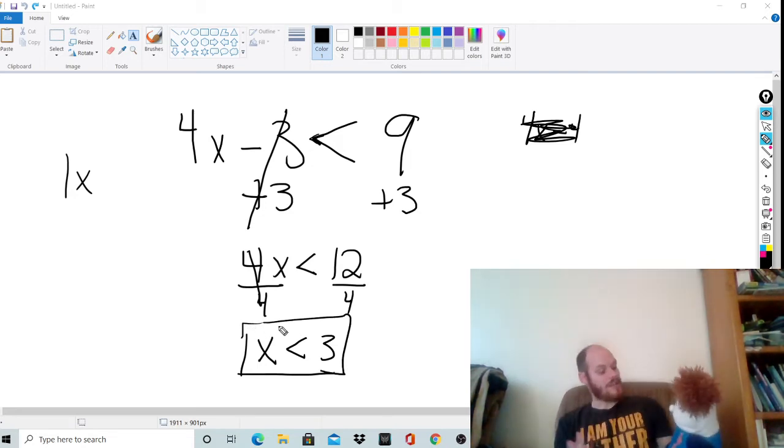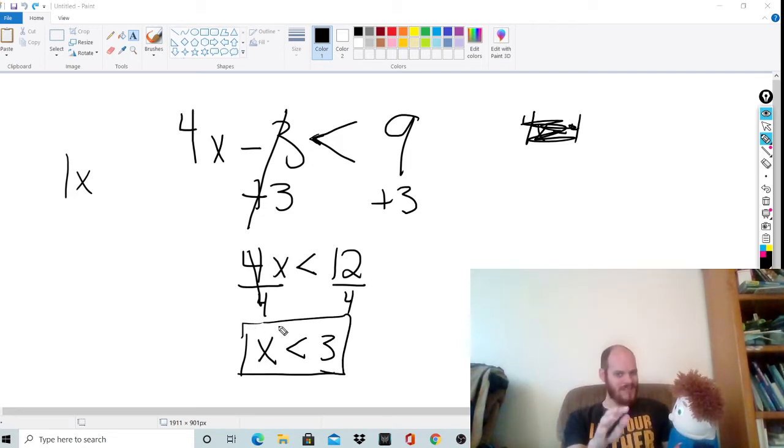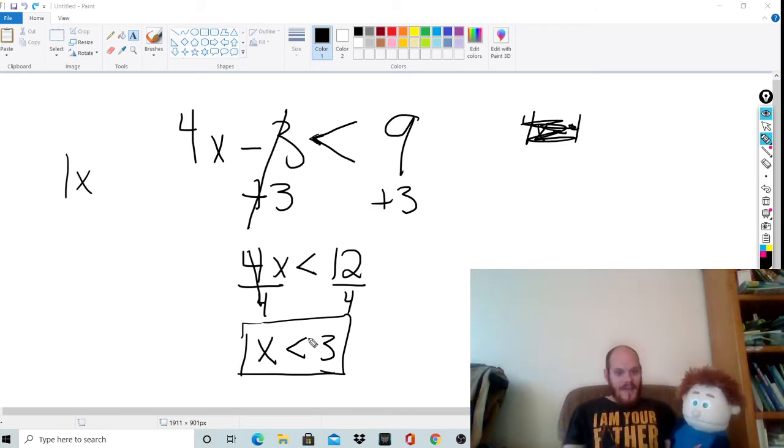Let me talk about what that means, okay? Because in the next video, not this one, we're going to graph these. We'll show you what these look like on a number line. But x is less than 3. That means that this inequality, let me rewrite it here.